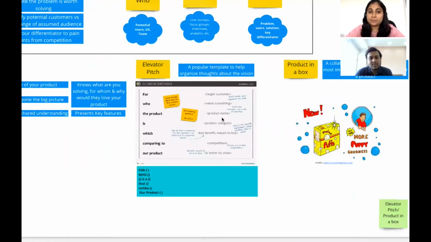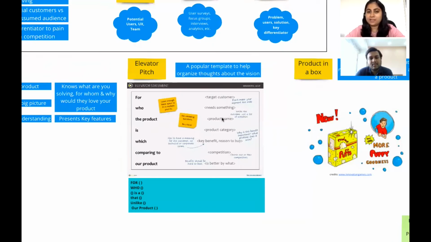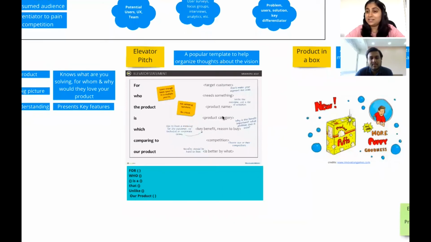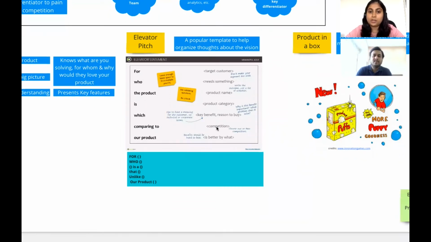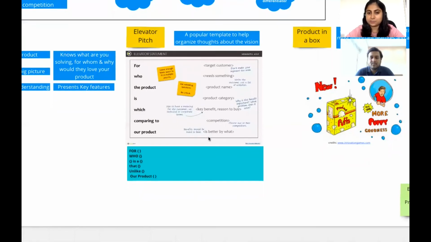So the elevator pitch: imagine you meet someone who has very limited time, and you need to convince that person about your product in the available time. This is the shortest way in which you can summarize literally everything about your product: who the target customers are, what they need, what your product name is, what category it belongs to, what the uniqueness of your product is, the key benefit, who your competitors are if they exist, and how you are differentiated from them.